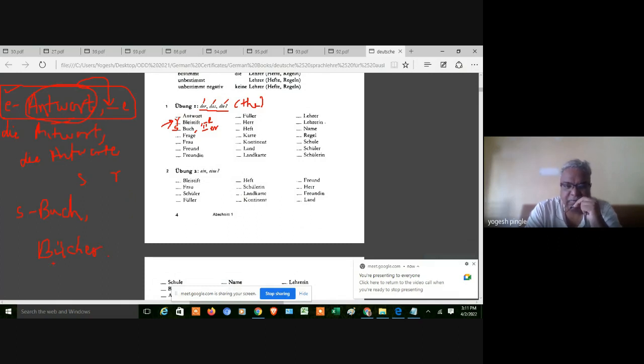What does it mean? Umlaut means here you are going to put an umlaut in the plural form. So if I write Bücher, what you are going to add is ER. What is the meaning of Bücher? Bücher is nothing but books. So like this.